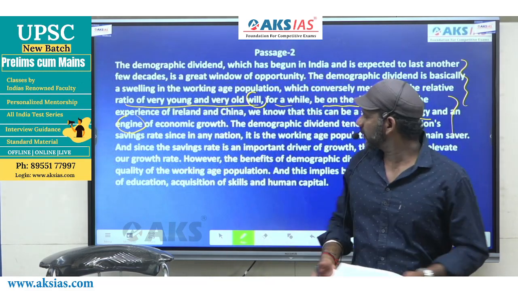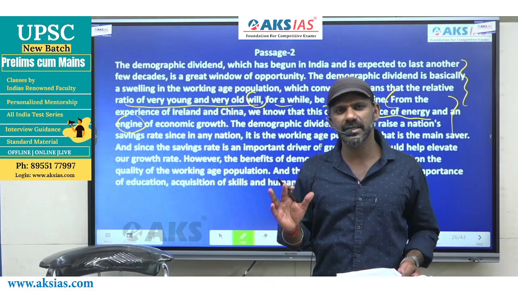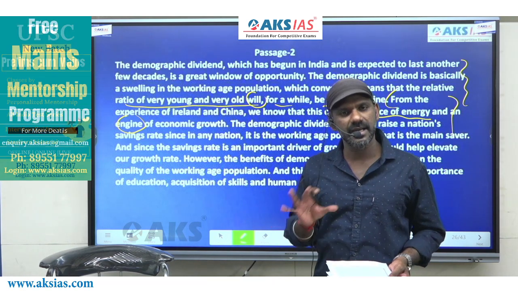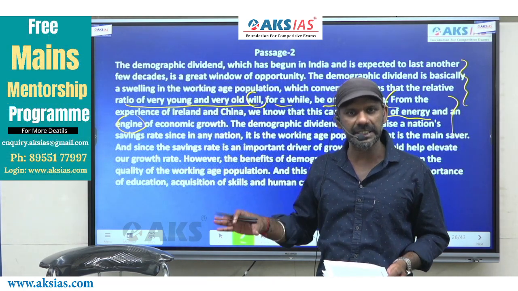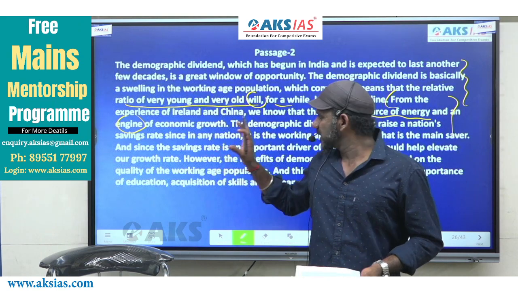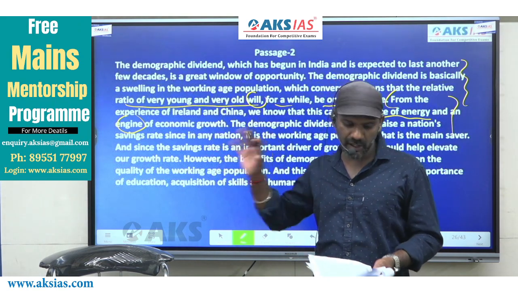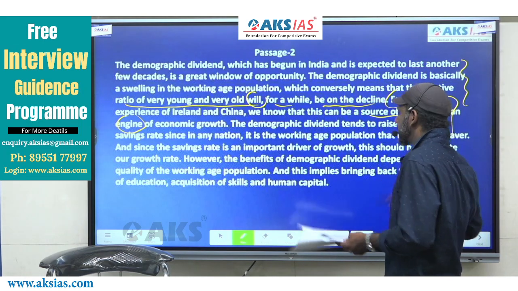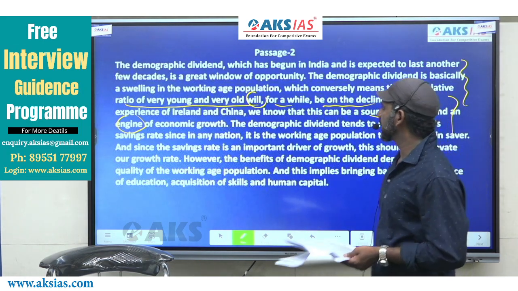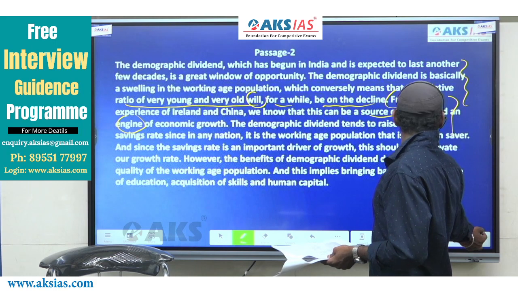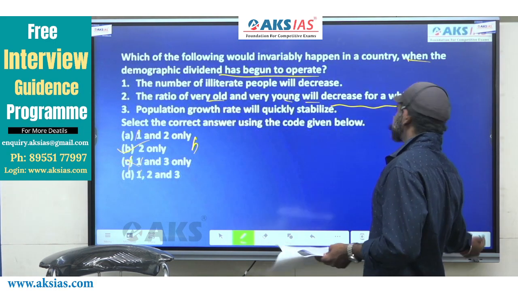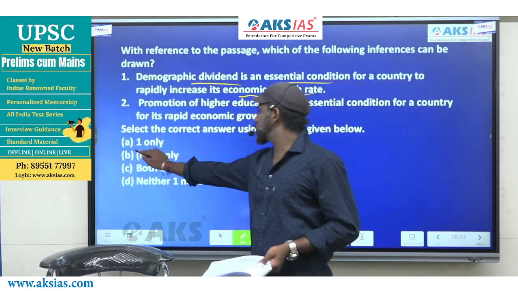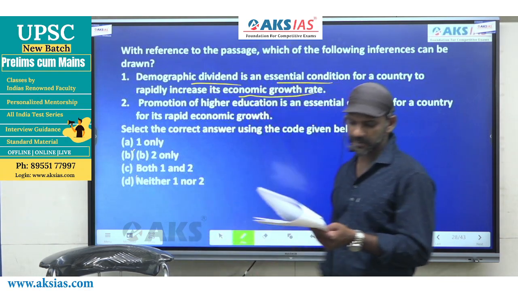Engine of economic growth means essential condition or not an essential condition? Undoubtedly an essential part. It's an engine of economic growth. So demographic dividend is an engine of economic growth, means it is an essential condition for a country to increase its economic growth. So 1 is completely fine. 1 must be considered. Based on that, B and D are gone.